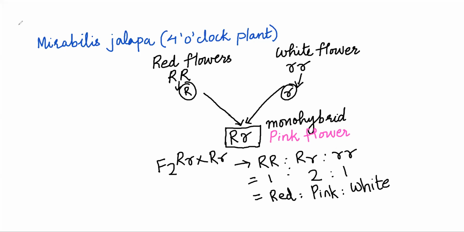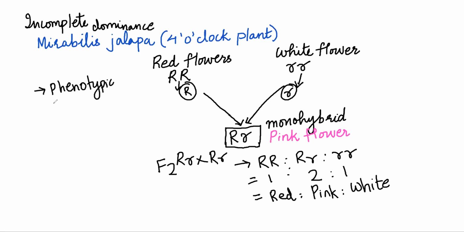So this is an example of incomplete dominance where the red was not fully expressed. It was expressed less, incompletely expressed. So in incomplete dominance, the phenotypic ratio as well as the genotypic ratio is equal to 1 is to 2 is to 1.